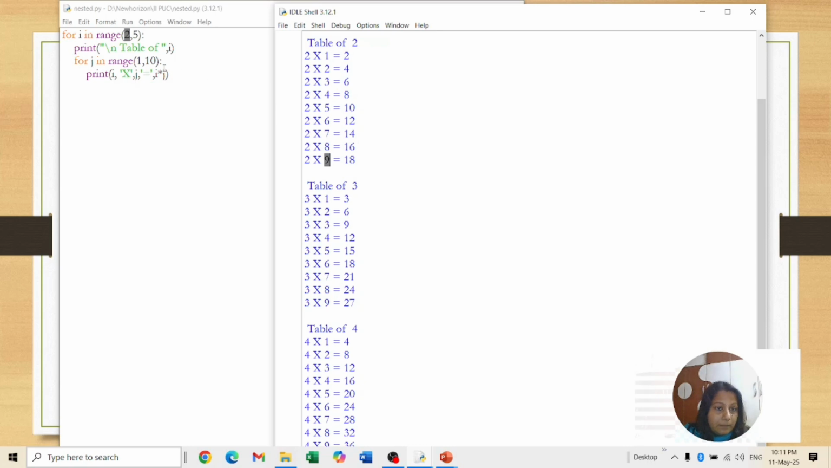Then after completing this, the value of I will change to 3. So it prints 3, and again it starts from 1 to 9. Then it will evaluate the table of 3. Again the value of I will change to 4, and again it will start from 1 to 9. Is it clear? That's what it has shown: for every value of the outer loop, the inner loop will execute all its values. Clear now how the nested loop is working? Okay.